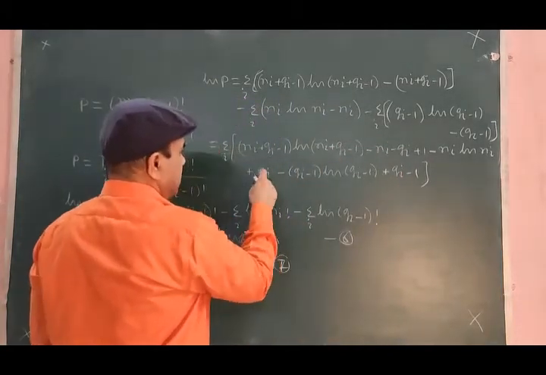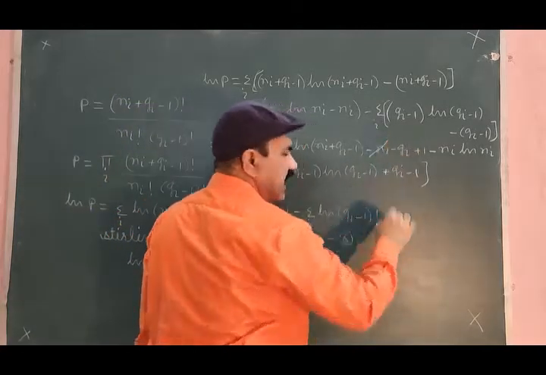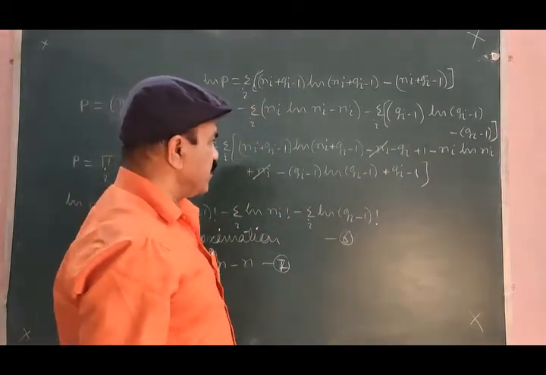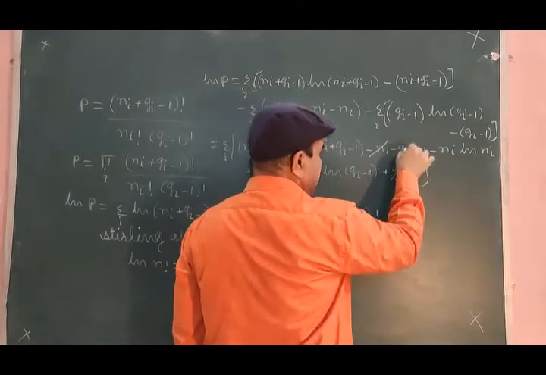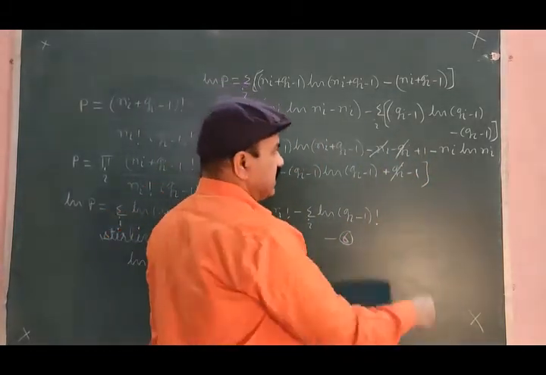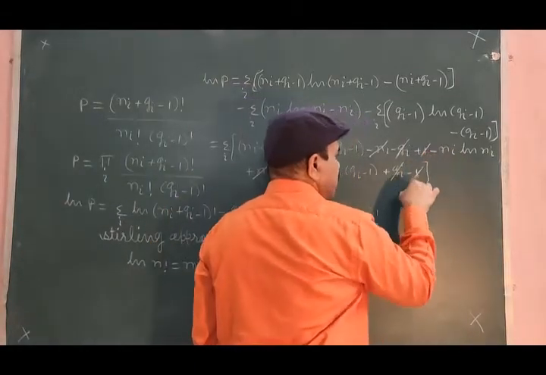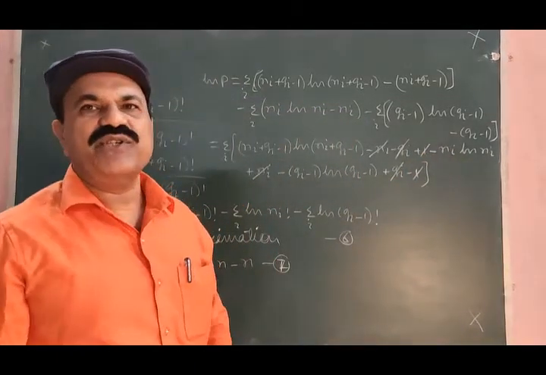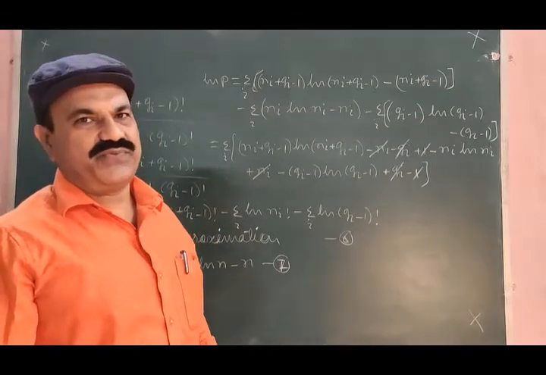Minus ni plus ni identically cancels out. Plus gi minus gi identically cancels out. Similarly, this plus 1 minus 1 also identically cancels out.